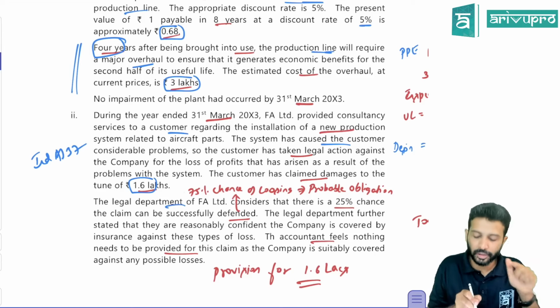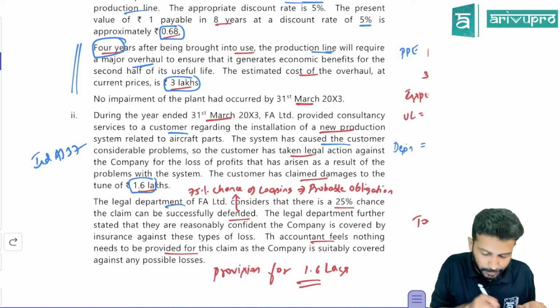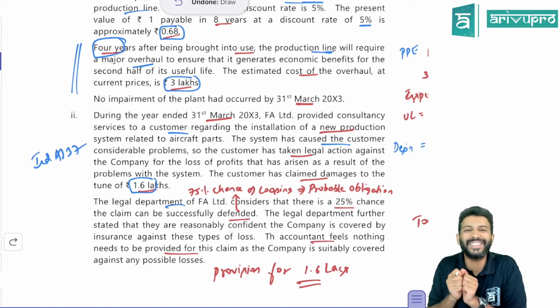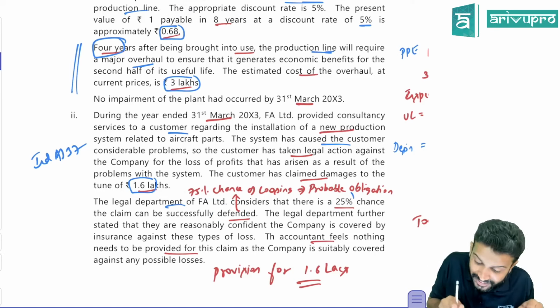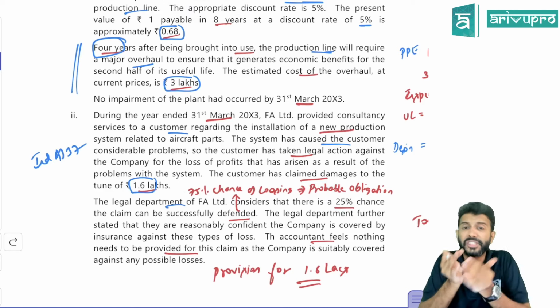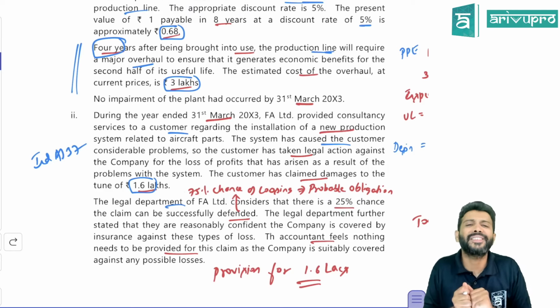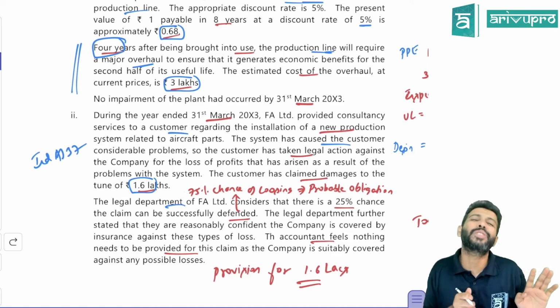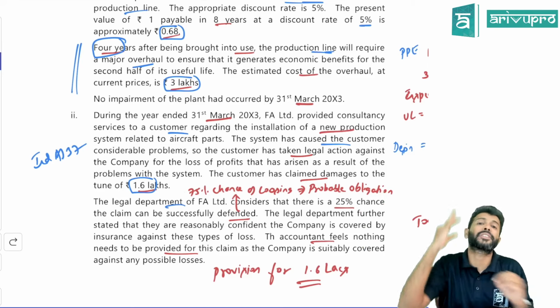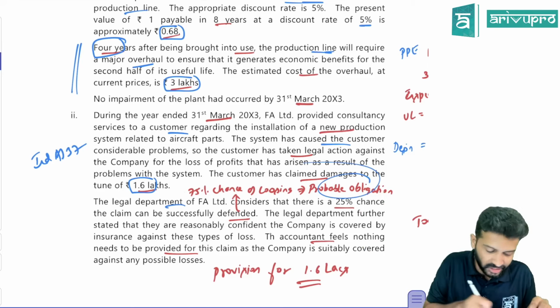The legal department of the company is considering that there is a 25% chance that the claim will be successfully defended. Successfully defended means we will win the case. What is the percentage chance of winning? Our lawyers are saying there is a 25% chance that we will win the case. That means there is a 75% chance of losing the case. So outflow will happen only when you lose the case. There is a 75% chance that you lose the case, which means the obligation is probable.